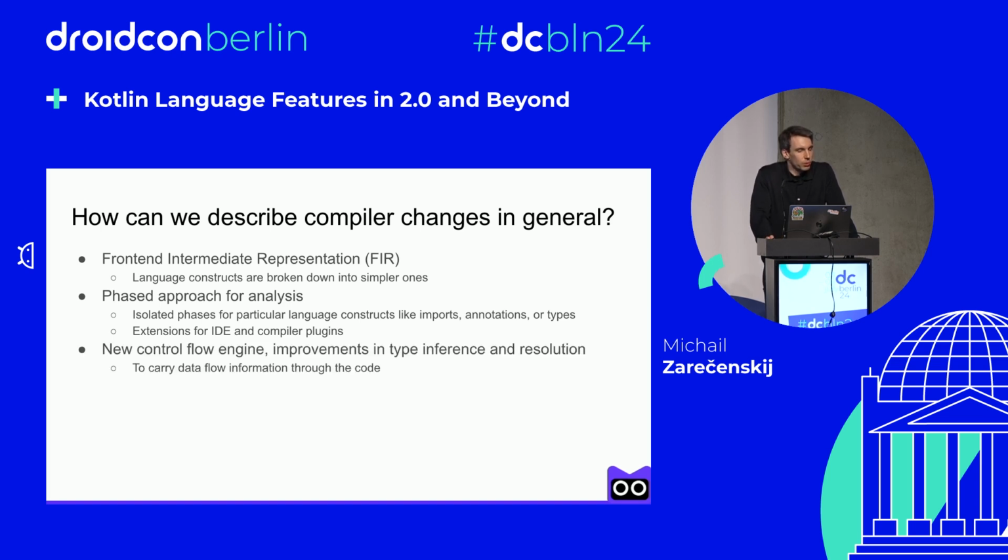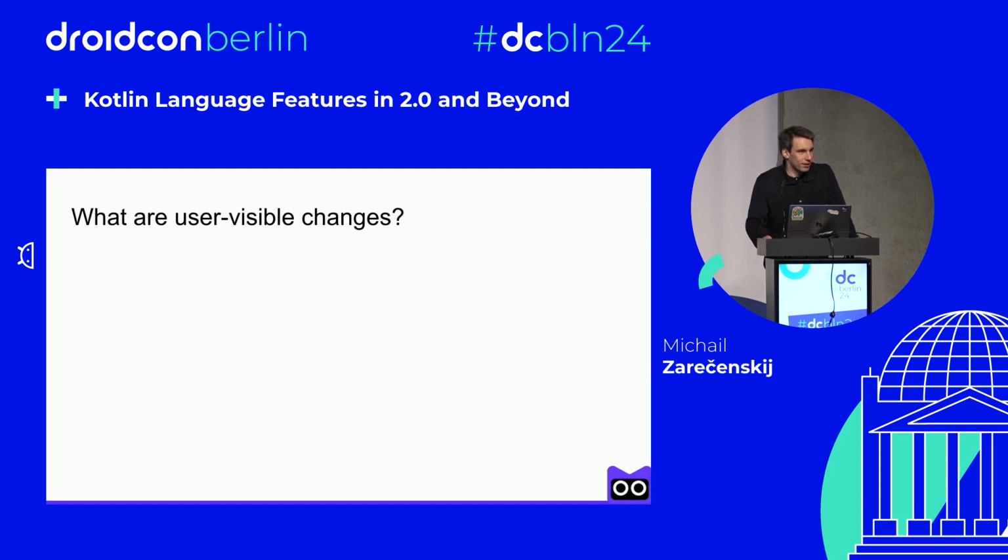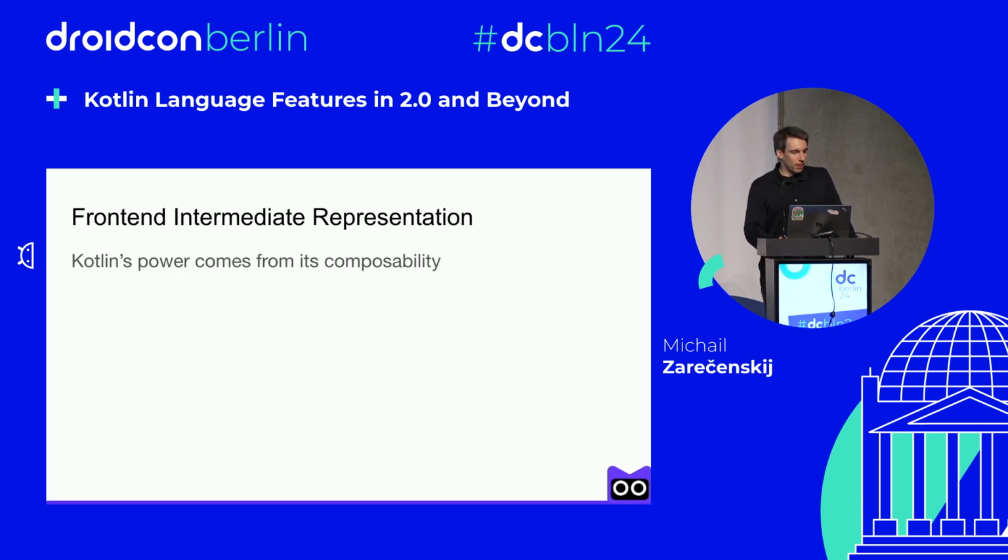And last but not least, we rewrote our control flow engine, which is designed to offer a more sophisticated analysis of code's execution path. So with this engine, the compiler can better detect unreachable code, potential bugs, and other issues that could affect the runtime behavior of applications. And this is also where most of our new features come from. So, what are the user-visible changes? I'm going to highlight just a few, so let's start one by one.